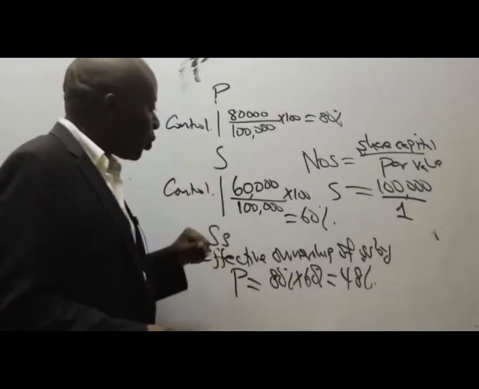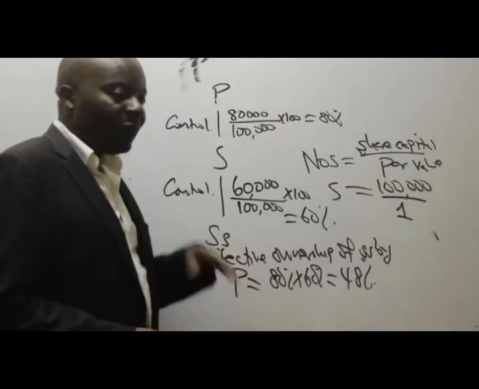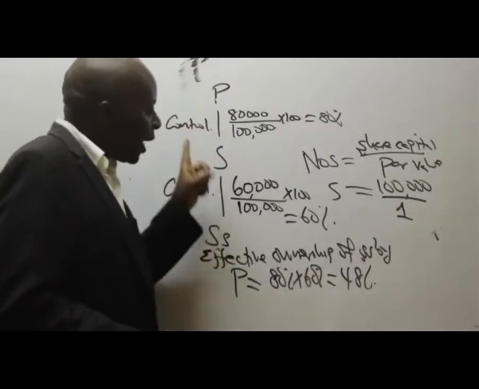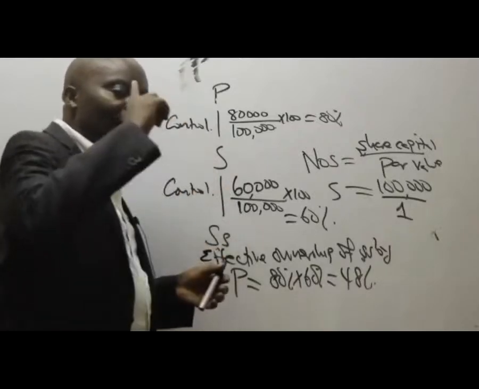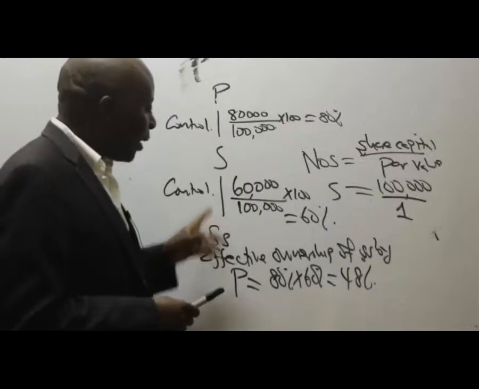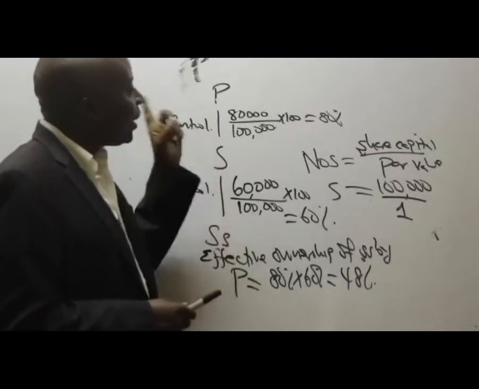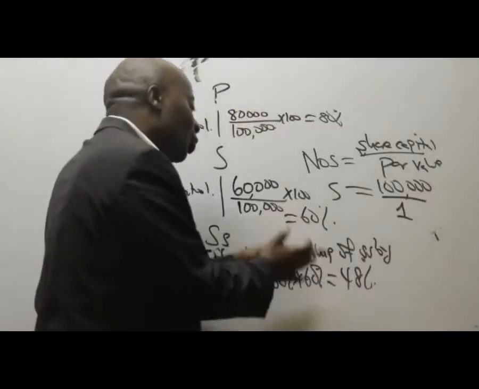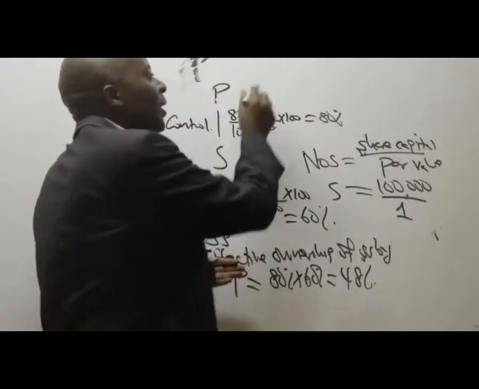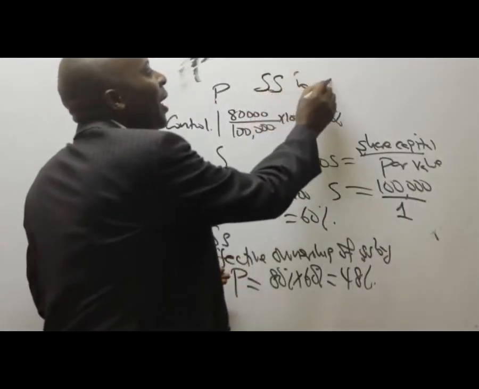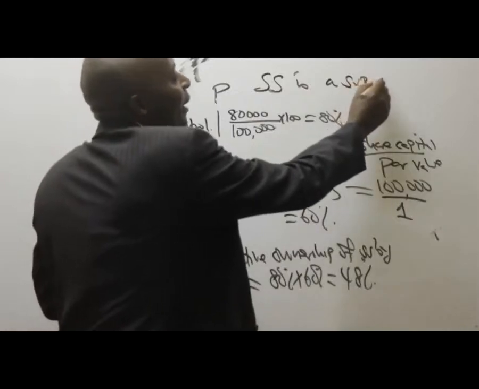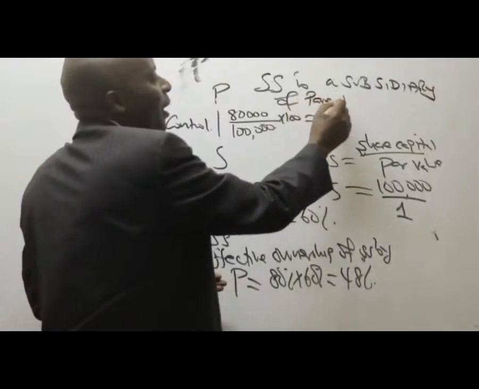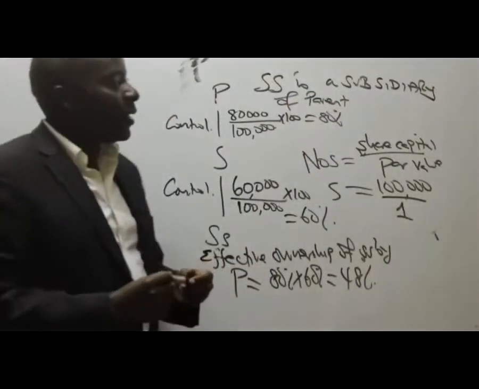When you see control, don't even look at the number. Even if the number is 10% here, if we control S and S is controlling SS, then SS automatically becomes a subsidiary of the parent. So in this case here, this 48% notwithstanding, SS is still a subsidiary of what here, somebody? The parent.